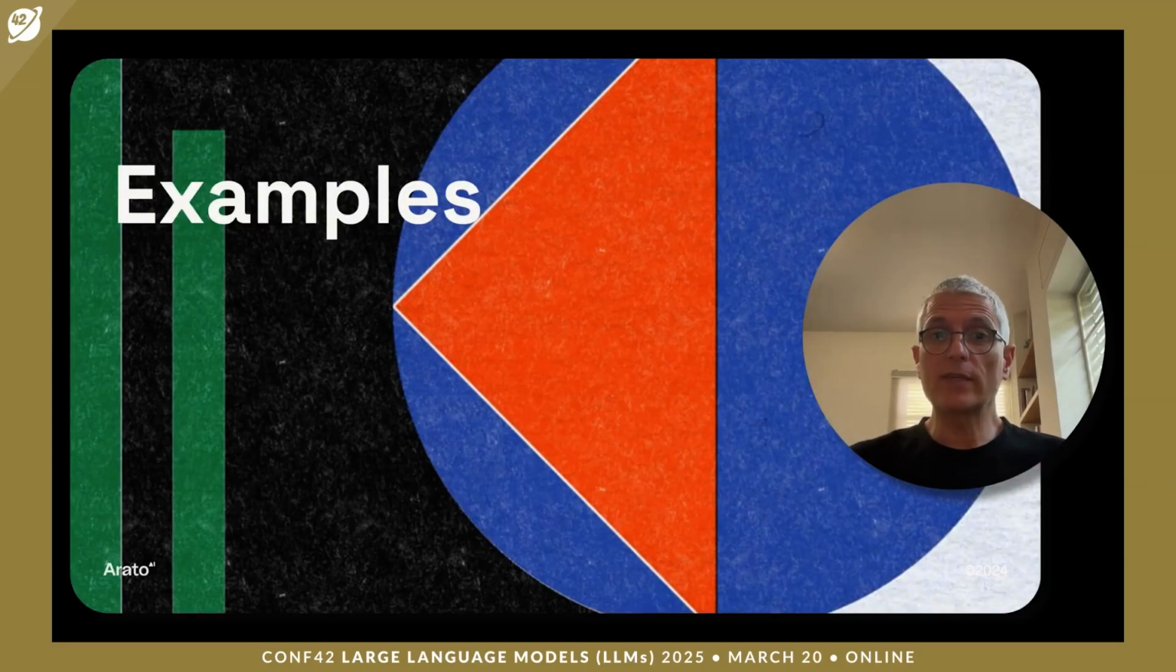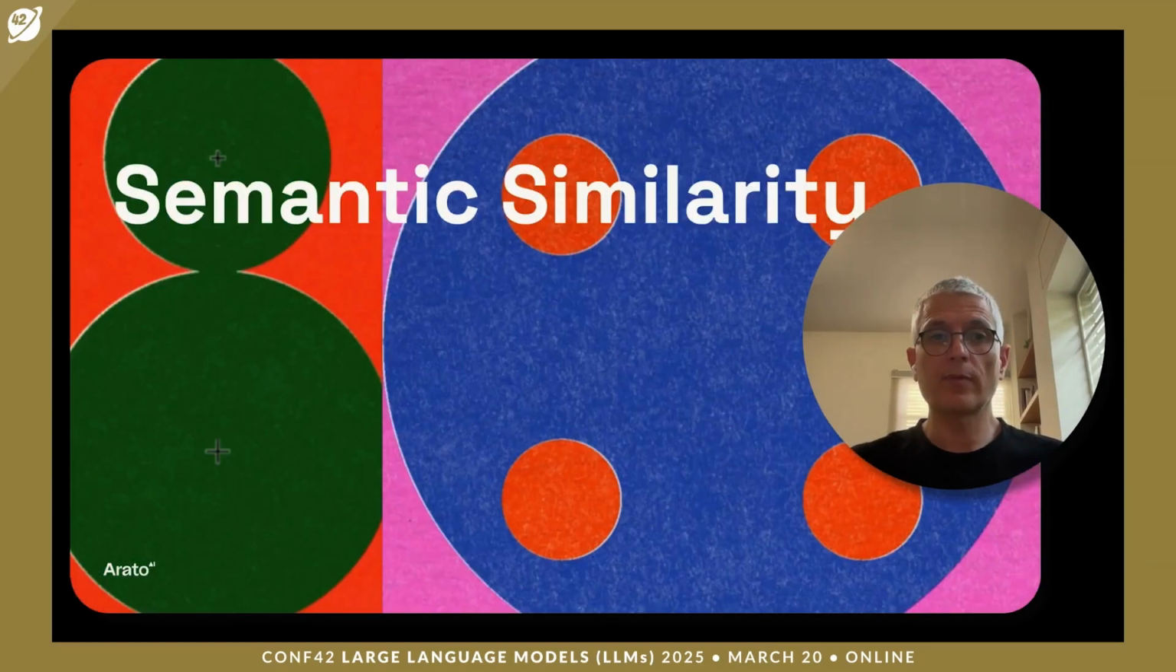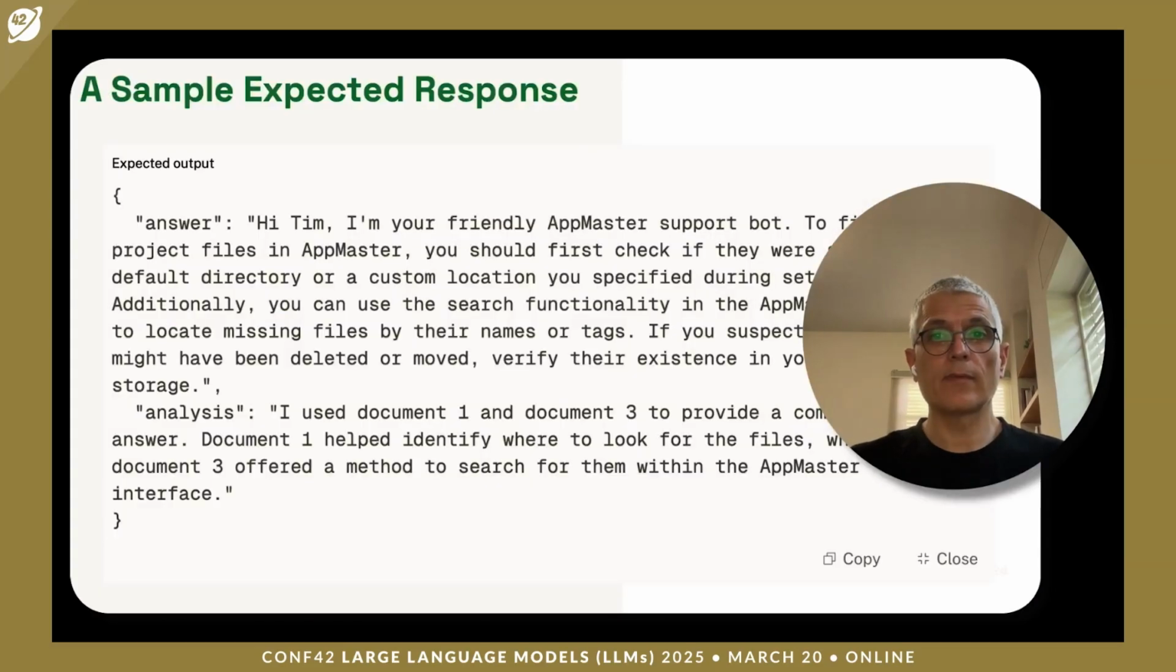So let's see a few examples we will use to optimize our app support bot. The first one, vector similarity. As part of the requirement for our support bot, we got an example of how an expected output should look like. This includes both the structure and the content we expect to get for a specific set of inputs or a user question.